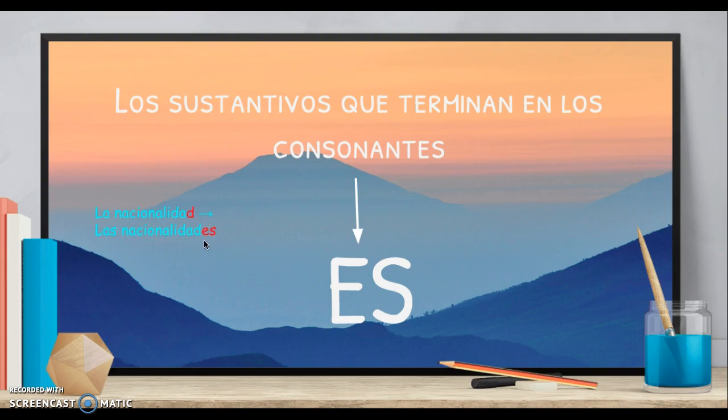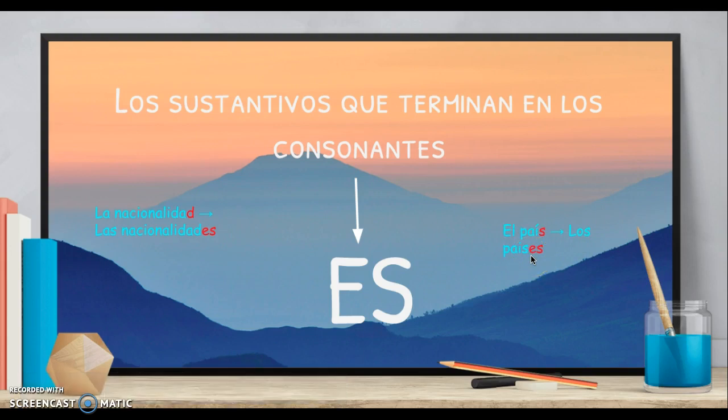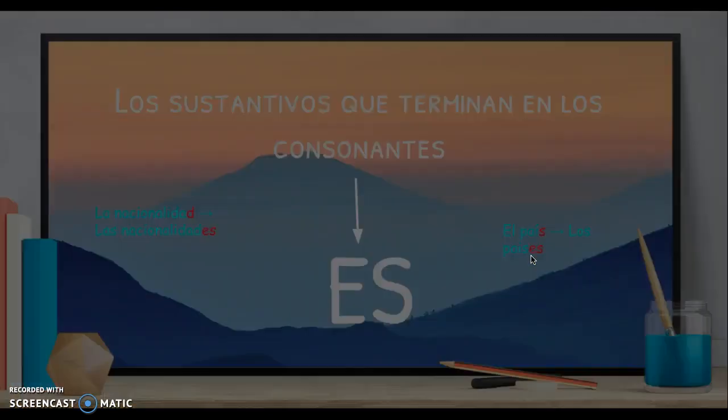In Spanish, remember we talked about how you pronounce every single letter, every single word, every single vowel. So in this case, if you didn't have the E, it would be nacionalidads. You would need the E in order to connect the D and the S together. Aquí, por ejemplo, el país, S is a consonante, los países. Okay, so it's for the sound, we add the E and the S.